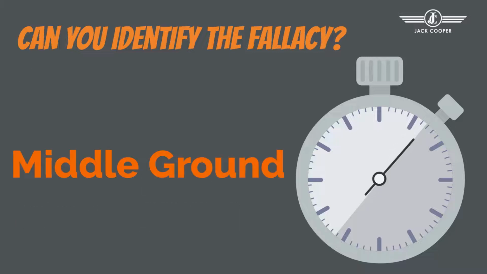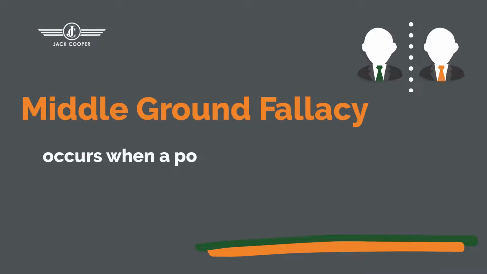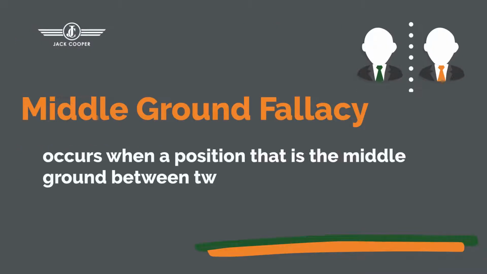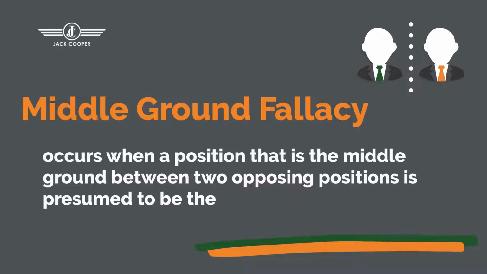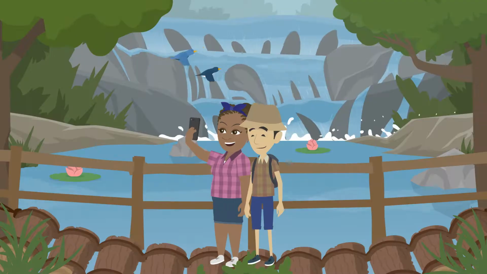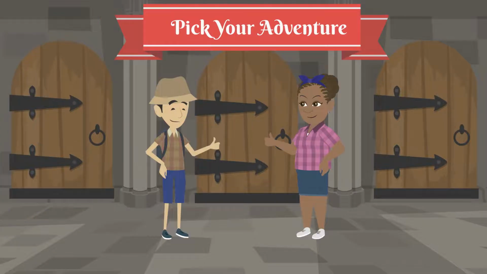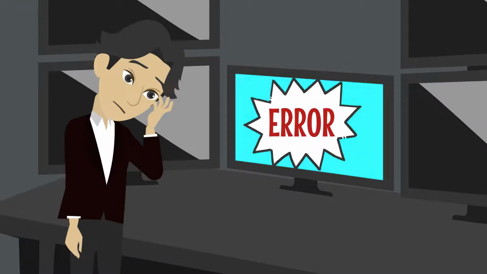If you guessed the middle ground fallacy, you would be correct. The middle ground fallacy occurs when a position that is the middle ground between two opposing positions is presumed to be the best course of action. While compromise can be good on certain occasions, one should never presume that the easy compromise is always the best solution to a problem. In this case, the software may not make sense without purchasing both offering A and B together.